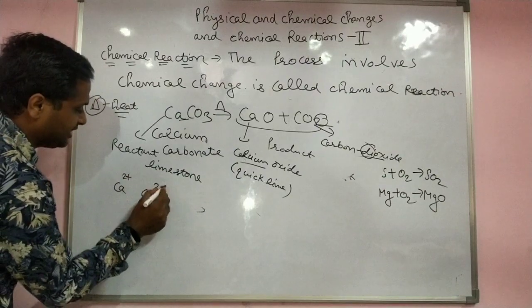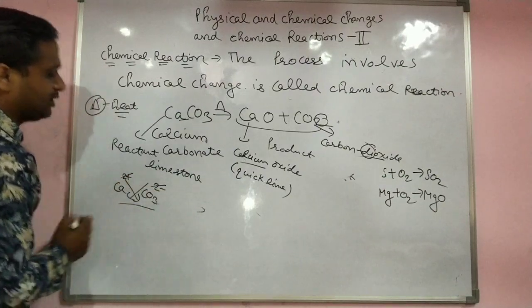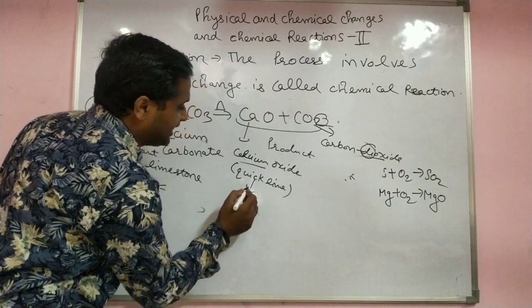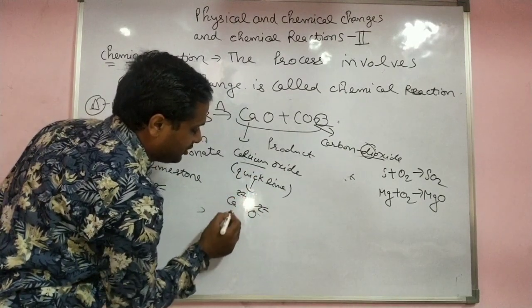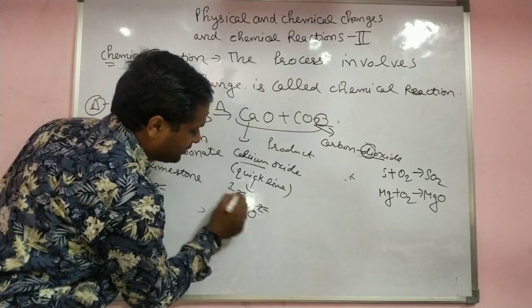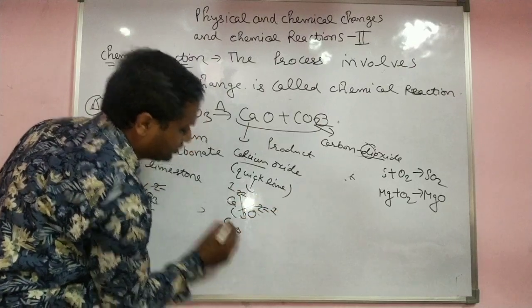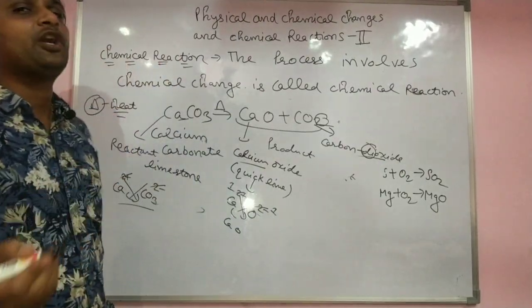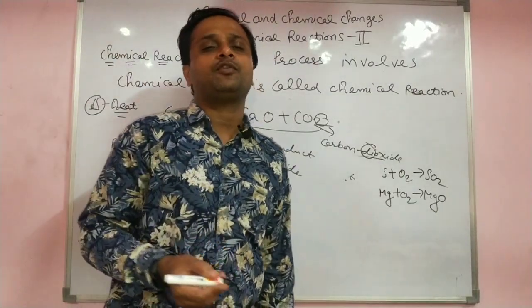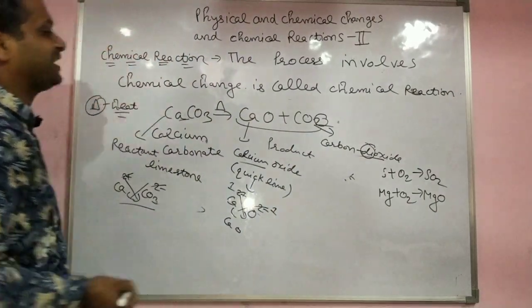Put their valencies, cross them, and then you are able to make it. If you want to make calcium oxide, write calcium, oxide, cross their valencies, 2 and 2, then 1 and 1 come, giving CaO. You are able to form it very easily. If you know the polyatomic ions and monatomic ions, then you are able to form formulas very easily, and then you know reactions very easily.